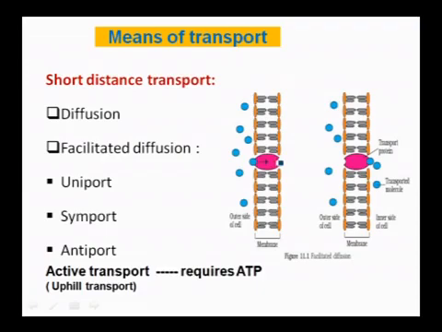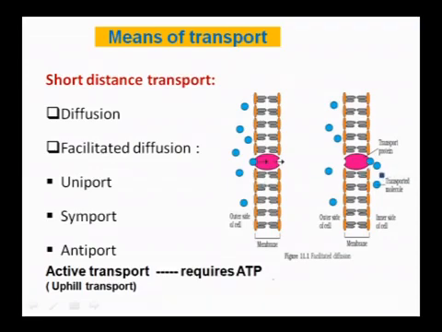For that, there are specialized proteins which facilitate the diffusion of molecules. These are called porins, and for water molecule movement there are 8 different types of porins called aquaporins, through which water moves from outside the cell to the inside.